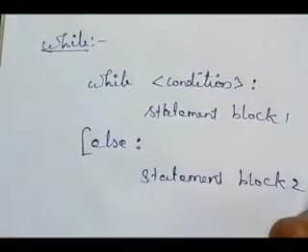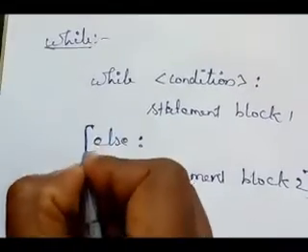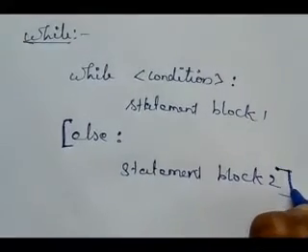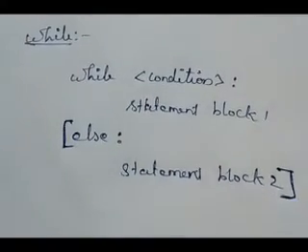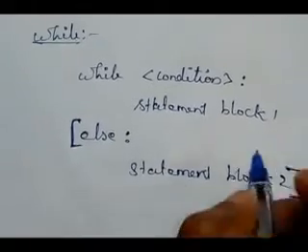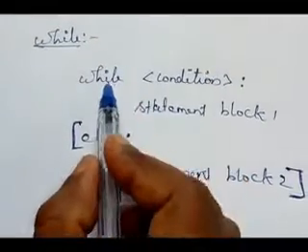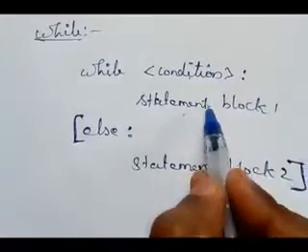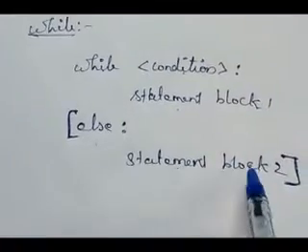In Python, the colon is important. The else part is optional. It is written in square brackets; if you need it, you can use it, otherwise leave it out. Understand? While condition colon, statement block 1, else, statement block 2.